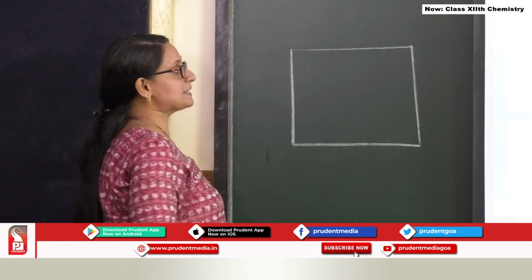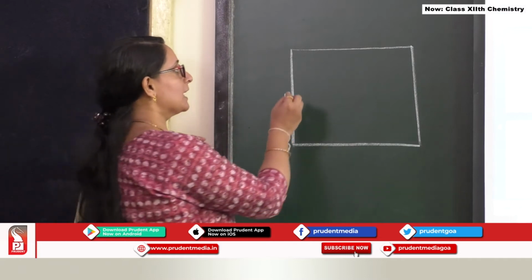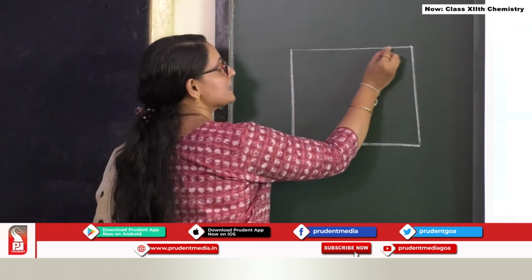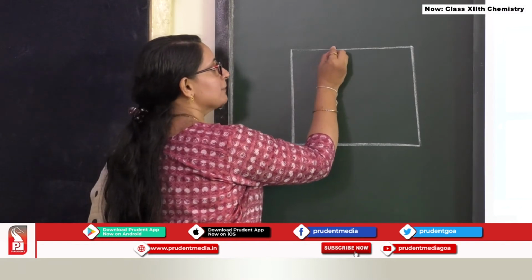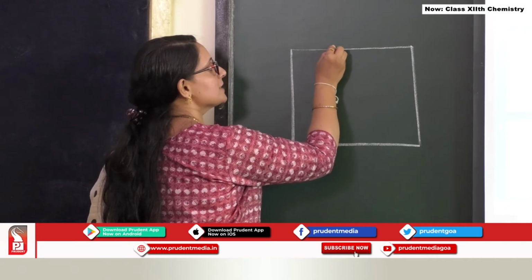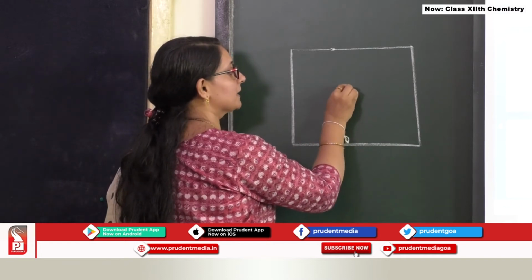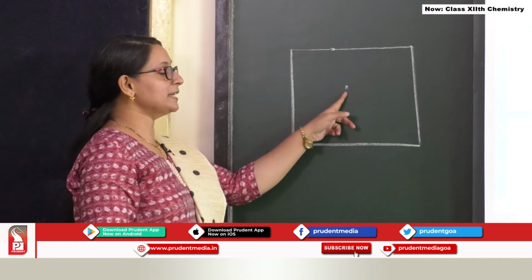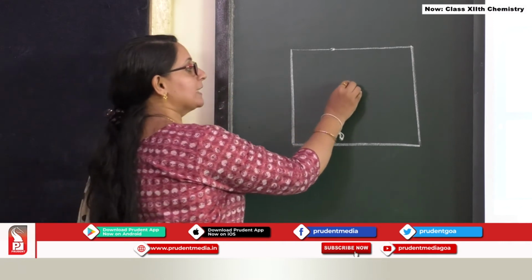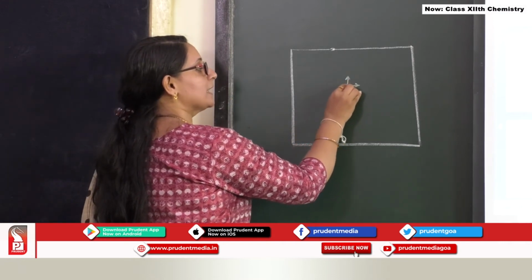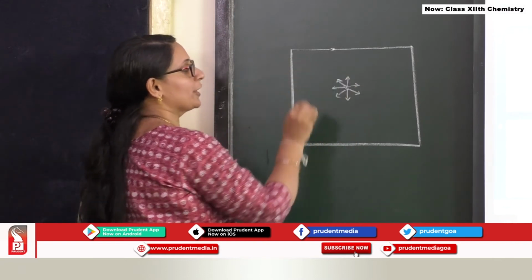Now consider that this is a surface. This surface has molecules at two different places: a molecule is present on the surface and a molecule is present in the bulk. Let us consider one molecule present here on the surface, just one out of many, and here one molecule which is present in the bulk. The molecule present in the bulk is surrounded by similar molecules from all the sides. So this molecule experiences forces of interaction from all the sides by similar kinds of molecules.